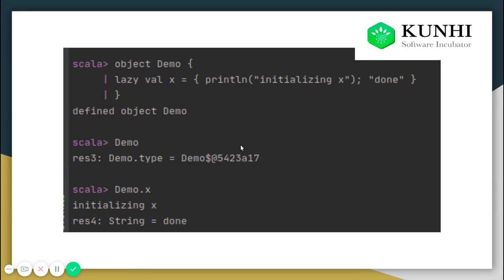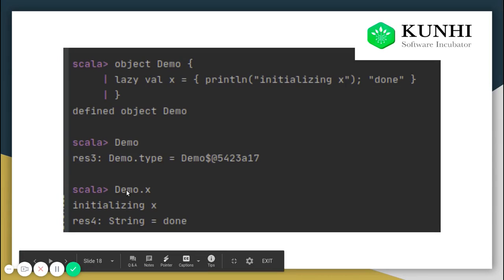It is not doing anything to whatever is inside the object demo. It has not initialized x yet. As you can see, the initializing x string is not yet printed here. So we can say that x is not initialized there.